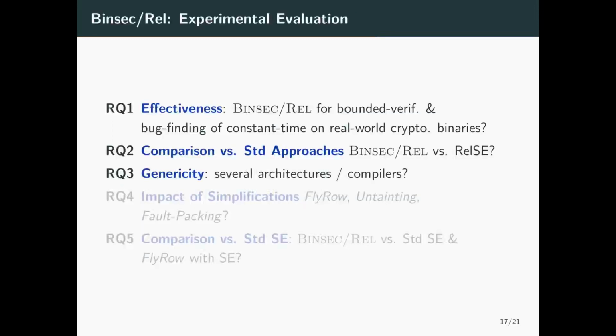We implemented our analysis and performed an experimental evaluation to answer the following questions. First, is it effective? Can it find bugs and perform bounded verification on real-world cryptographic binaries? Second, how does it compare against standard relational symbolic execution? And third, is it generic enough to handle several architectures and compilers? And there are more in the paper.